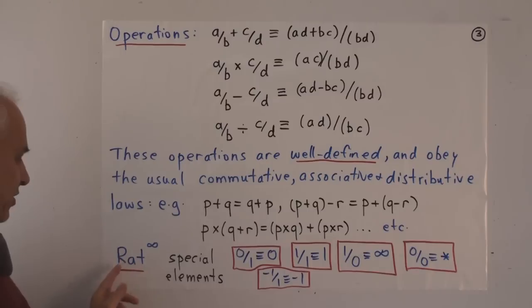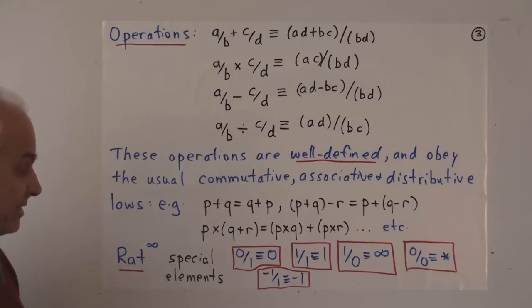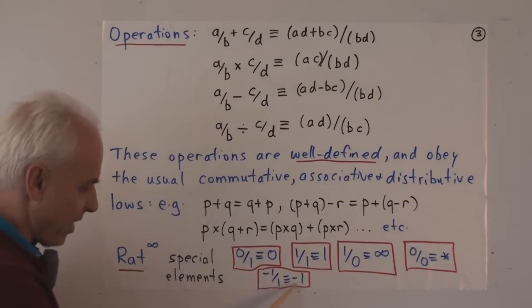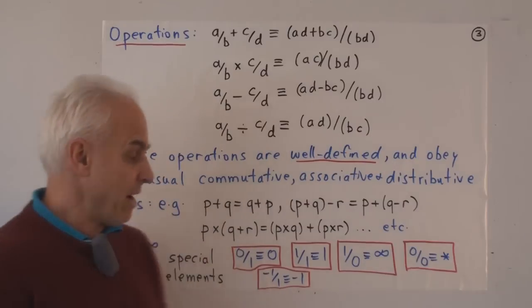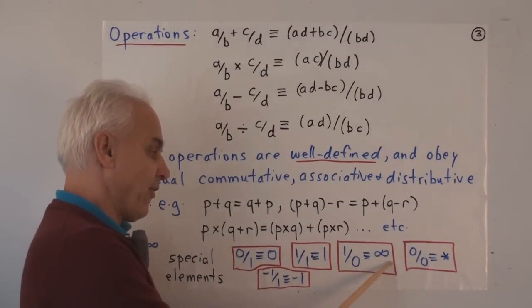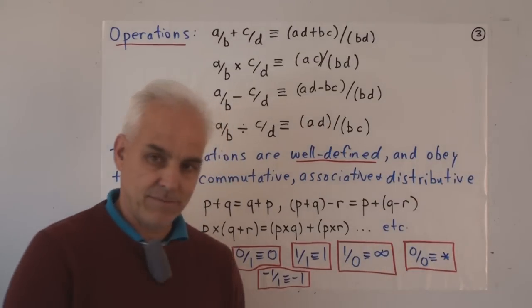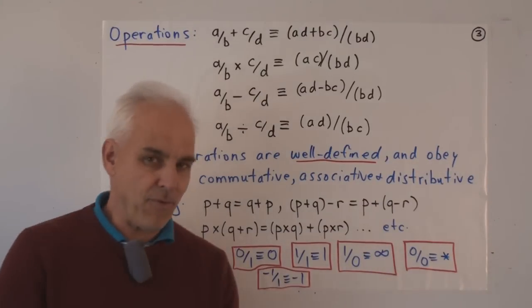And this new number system, which we are going to call the extended rationals, or RAT infinity, has some special elements that play an important role. So 0 over 1 is an important thing, usually called 0. 1 over 1, usually called 1. Minus 1 over 1, usually called minus 1. These are familiar rational numbers. But we also have some unfamiliar new numbers, 1 over 0, which we're writing also with this symbol and calling infinity, and 0 over 0, which we're writing with this symbol, and we don't quite yet have a name for that. We're all thinking about what a good name for 0 over 0 is.